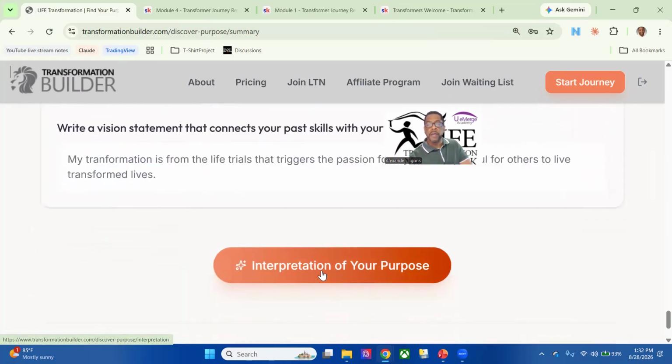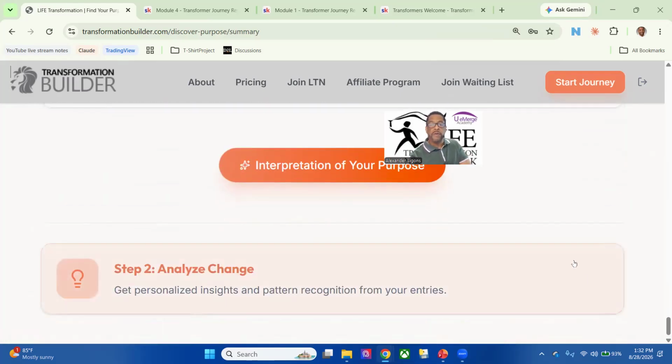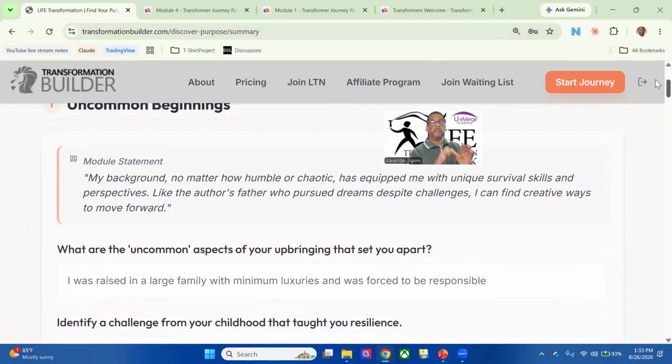So you will click the button here to interpret your purpose. That would be the first stage, you will get moving in the right direction, understand some things about yourself. Now, the next thing we want to do is go to step two. Now, I want to keep in mind here to let you know that before going to step two, you have a lot of assessments you can do as well as exercises. Now, let's go ahead and take a look at those.